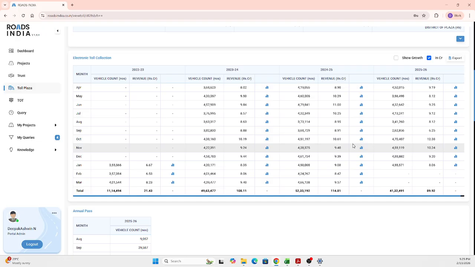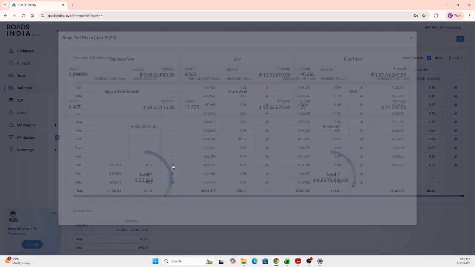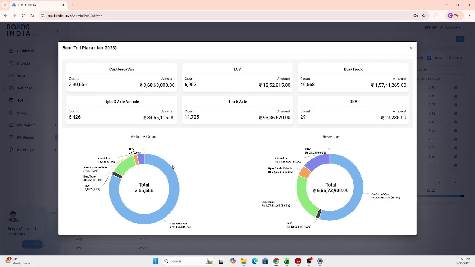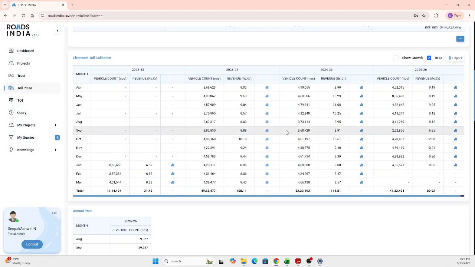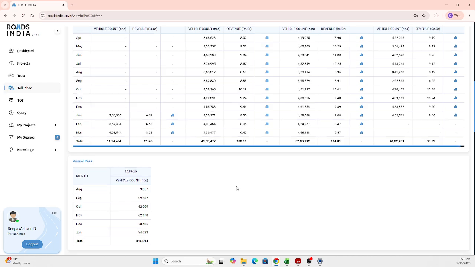And if you want to go vehicle specific, like you want the classification of the category of vehicles, just select this map here. You get the classified versions also. So you get the number of cars, number of LCVs, OSVs, axle vehicles. Whatever the type of vehicle, you can get the complete information about that also, and you can get the numbers and the revenue that is being generated. Same way, you get the annual pass information, which is a recent addition from NHAI, that is Rajmarg Yatra.